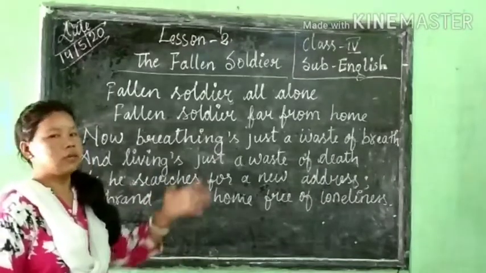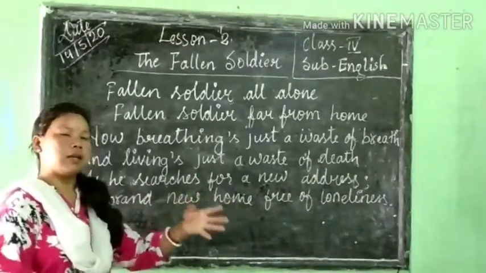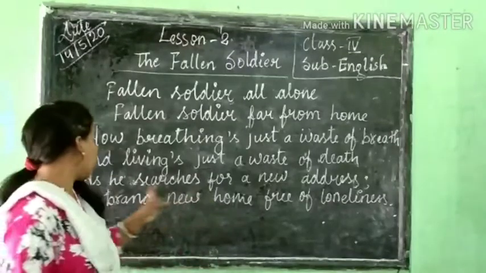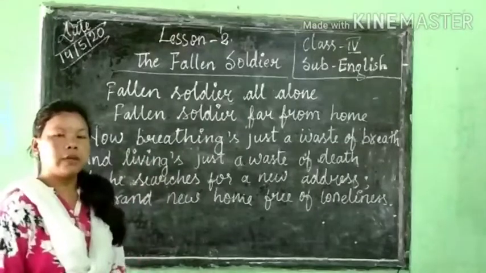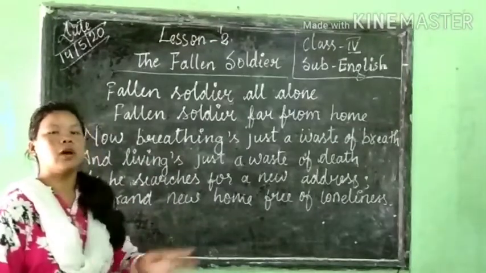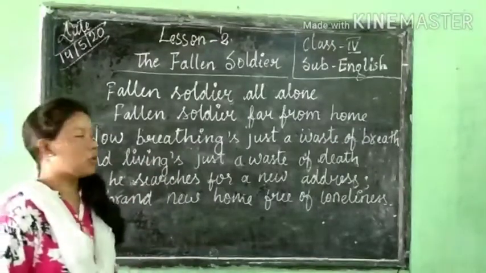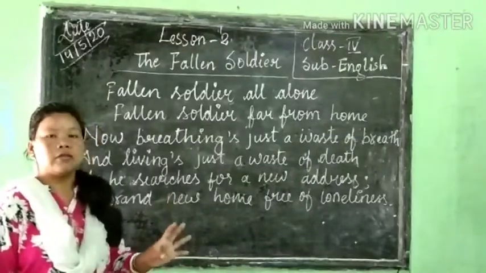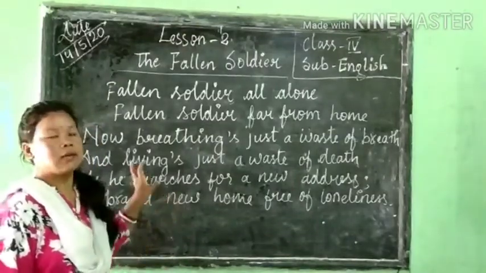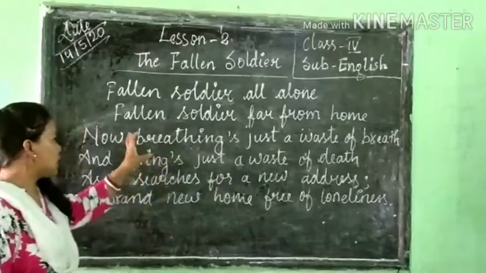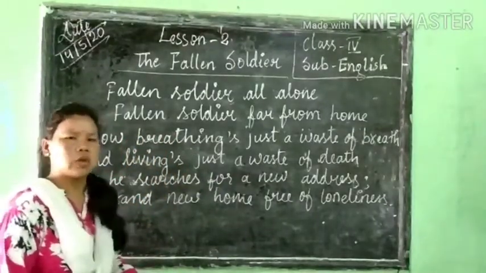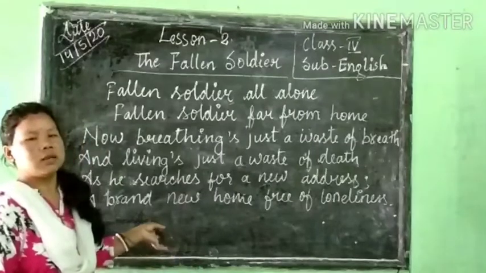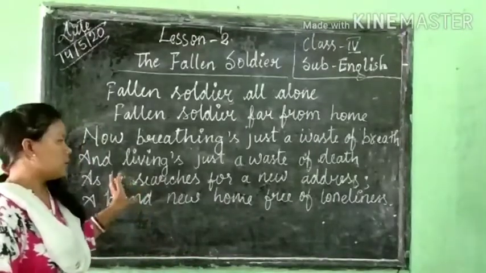There he will go. After death, he will be in a brand new home, maybe in a very good place, free of loneliness. There will be no more loneliness, and there will be a new address. That's why the poet is telling that breathing is just a waste, because he is almost going to die. So his breathing is a waste of breath.